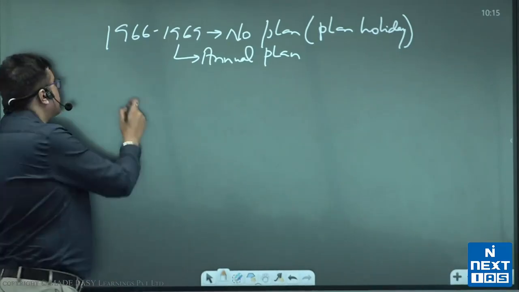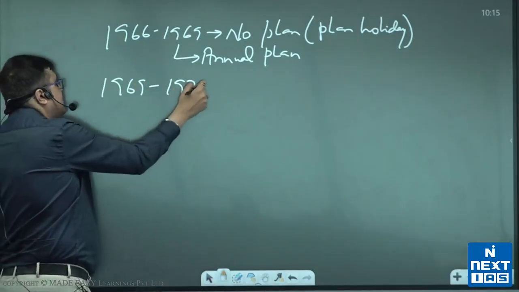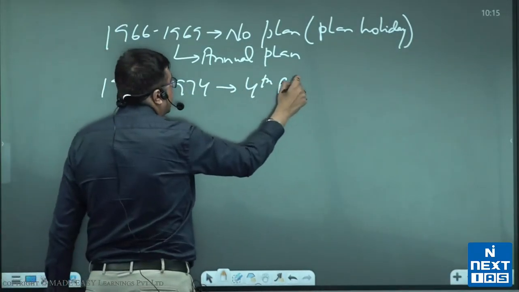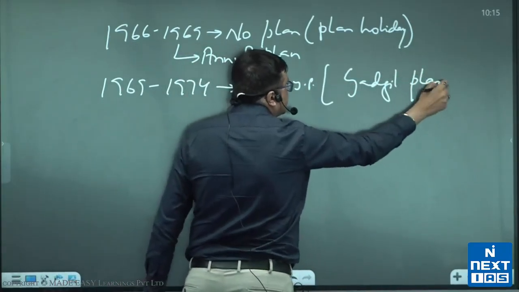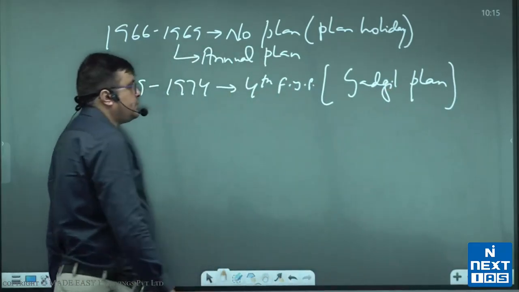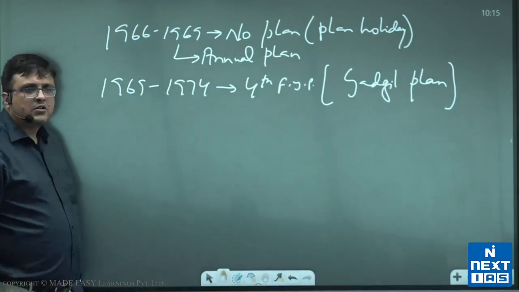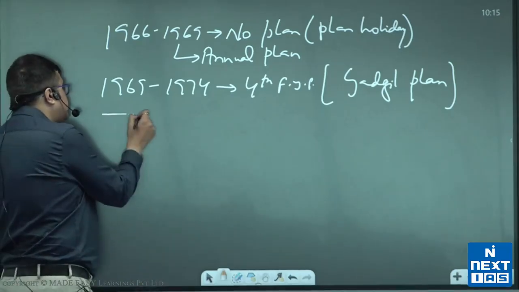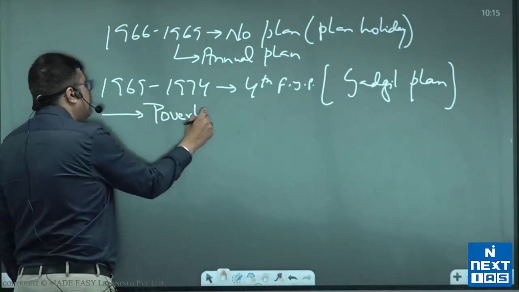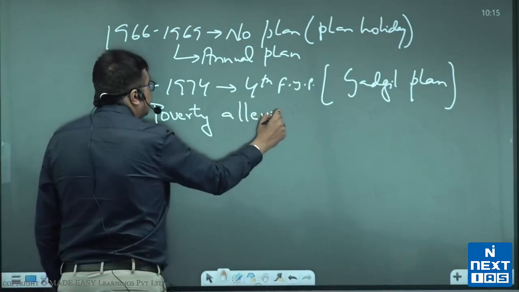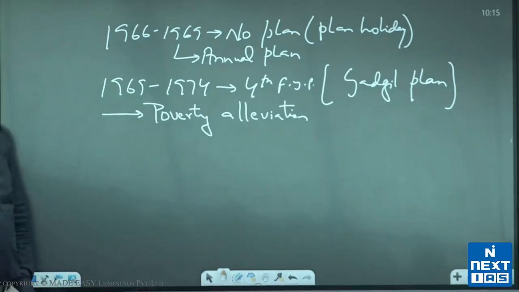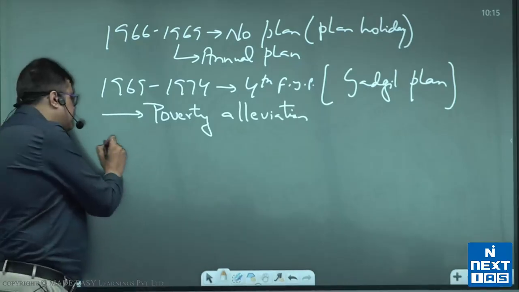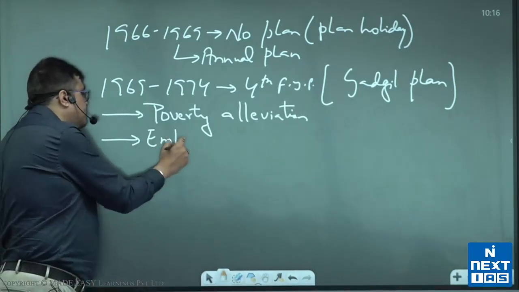Now, then 1969 to 1974 was the fourth 5-year plan. This was also called Gadgil plan because it was given by Professor D.N. Gadgil as the Deputy Chairman of Planning Commission. So this was Gadgil plan, and for the first time in this plan, people introduced talks on poverty alleviation, that is direct attack on poverty. So first time things were being talked about, that there will be direct attack on poverty and we will try removing poverty from India.